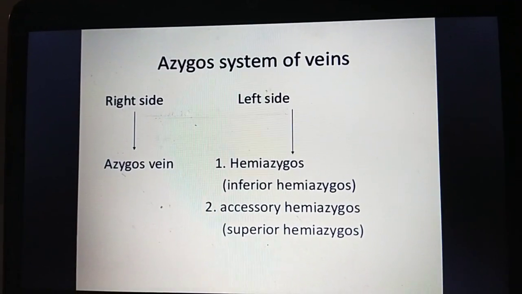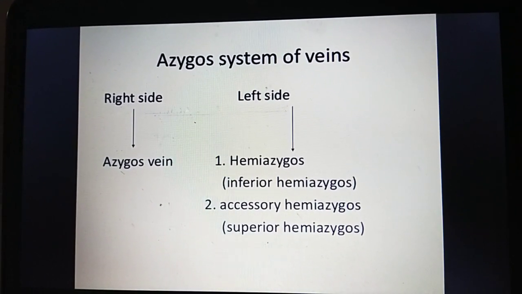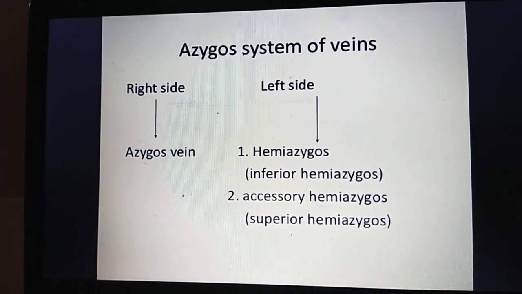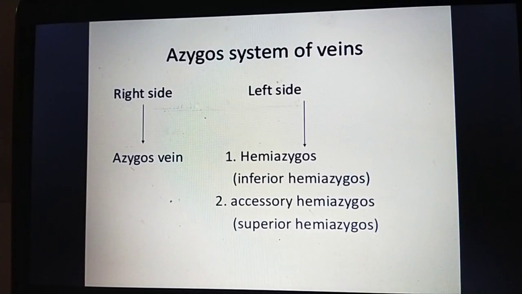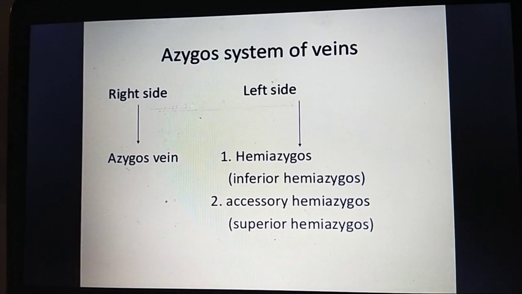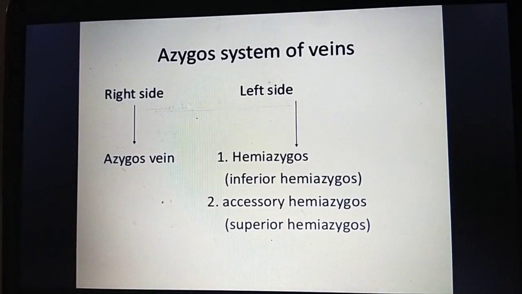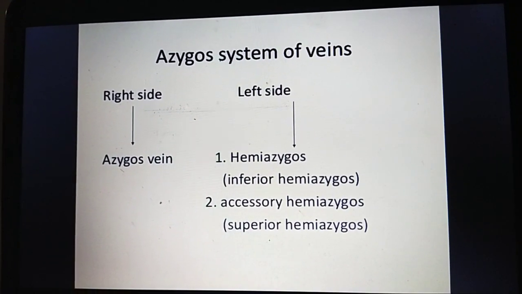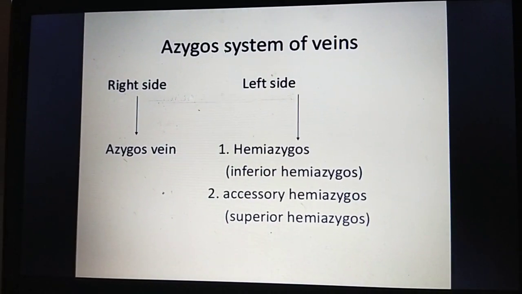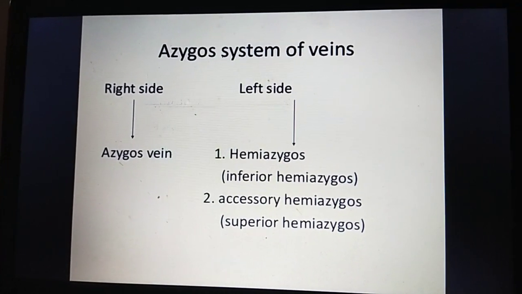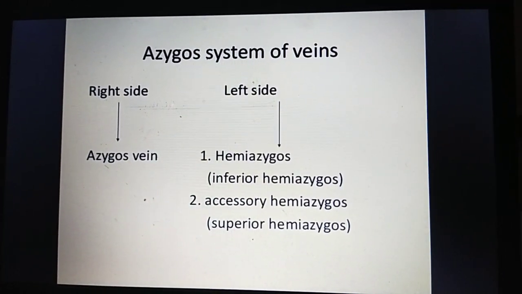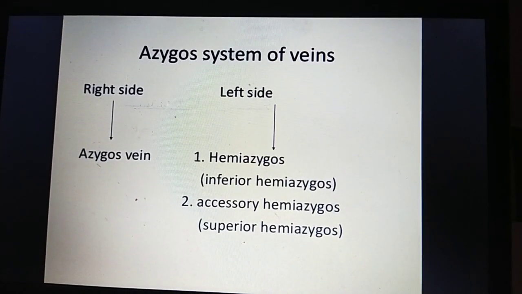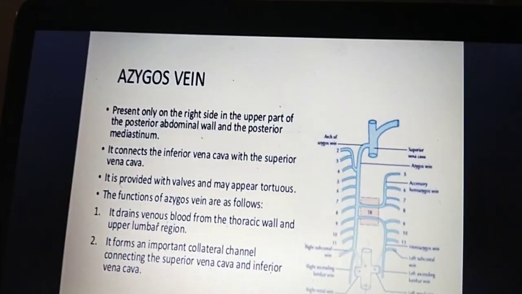The azygous system of veins is mainly divided into two parts, on the right side and the left side. On the right side it is the azygous vein, and on the left side the hemizygous vein and accessory hemizygous vein. The hemizygous vein and accessory hemizygous vein connect with, or drain into, the azygous vein. In this azygous system of veins, the major vein is the azygous vein. We can go to the next slide.